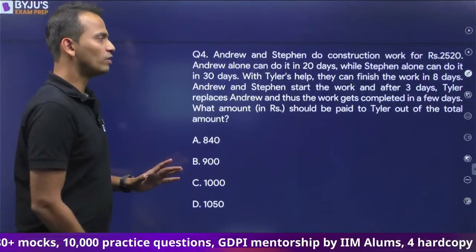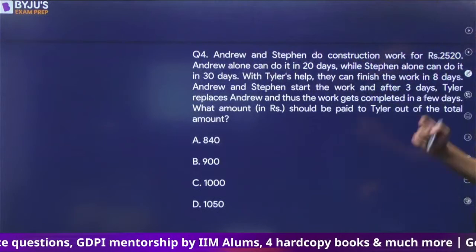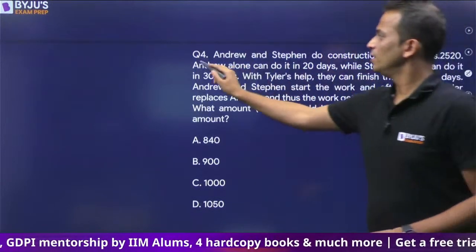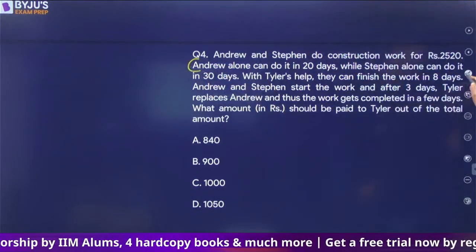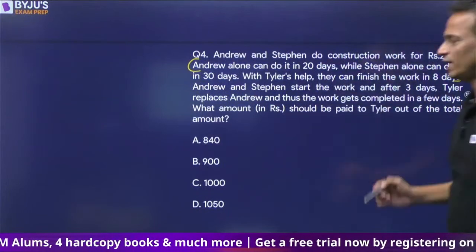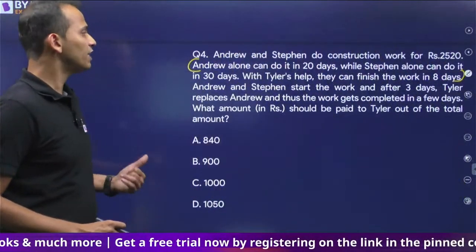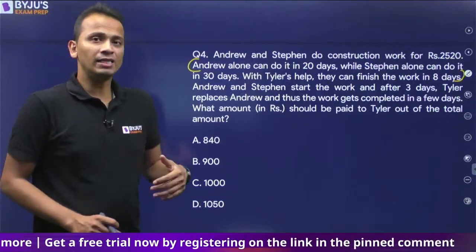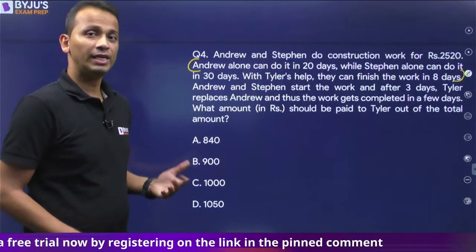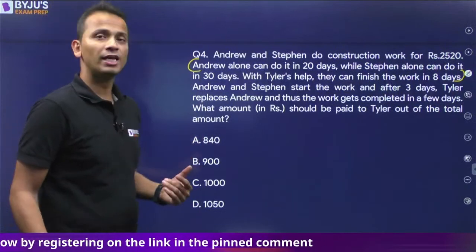Now, what will be the plan of action in this case? Using these two lines: Andrew alone can do it in 20 days, Stephen alone in 30 days, and all three of them, including Tyler, can finish in 8 days.